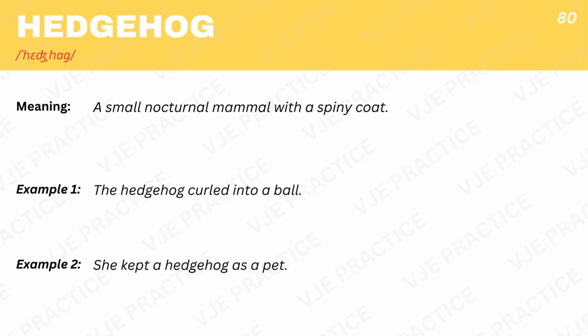Hedgehog, a small nocturnal mammal with a spiny coat. Example 1. The hedgehog curled into a ball. Example 2. She kept a hedgehog as a pet.